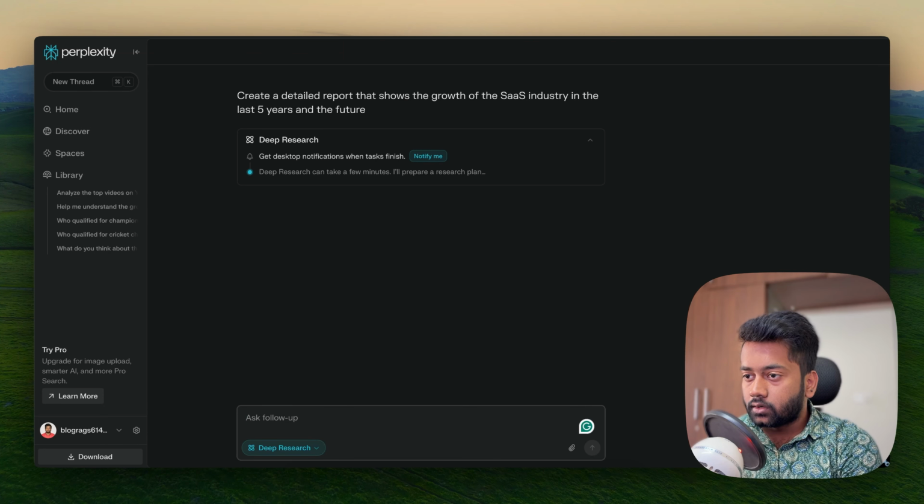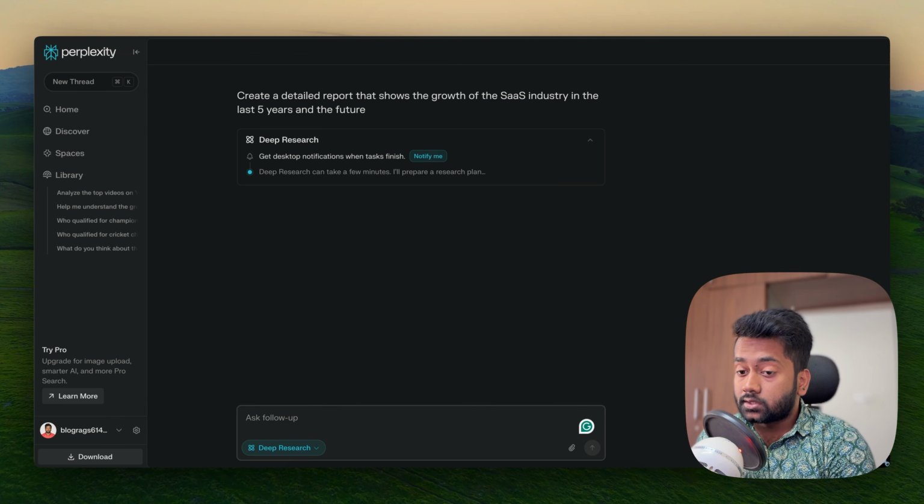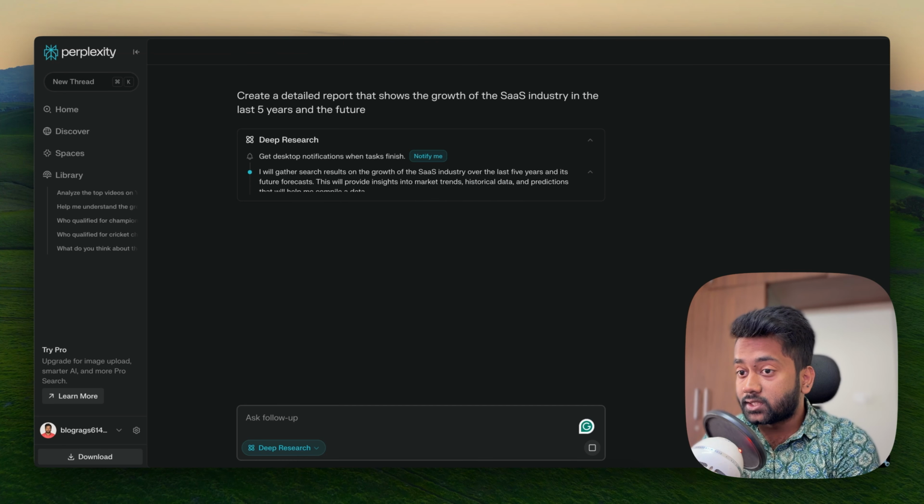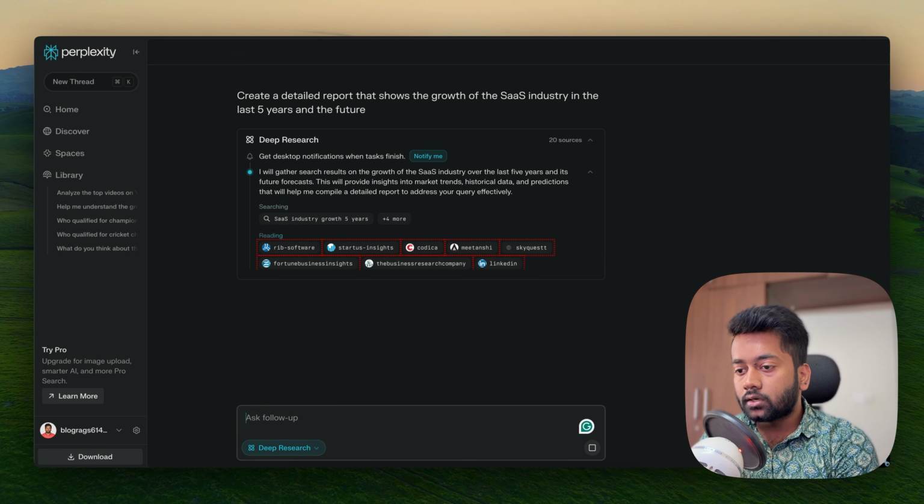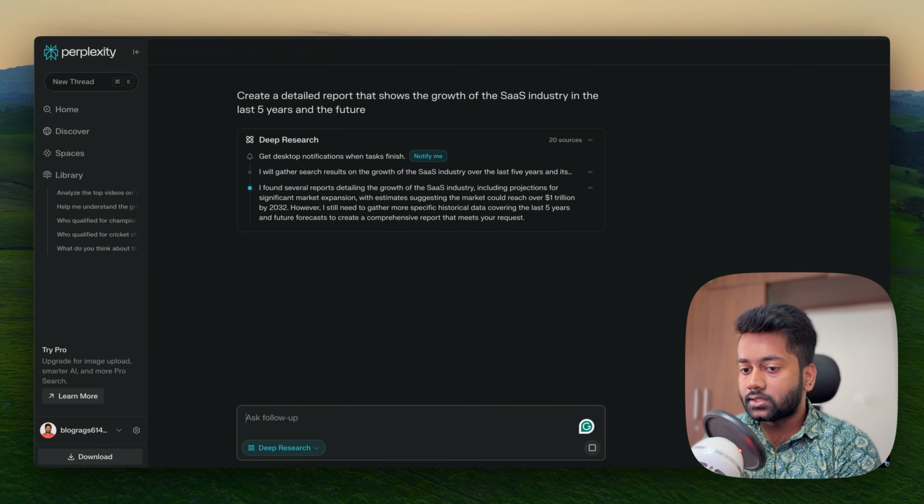So here I've asked Perplexity to create a very, very detailed report in which it talks about the growth of the SaaS industry in the last 5 years and the future. Now the best part about this is, let's say you also have something like Claude or ChatGPT. What you can do is download this report and then use it. You create a project on Claude or you upload it on ChatGPT to again help you get more insights into whatever you're asking, right? So that's also a very good way.